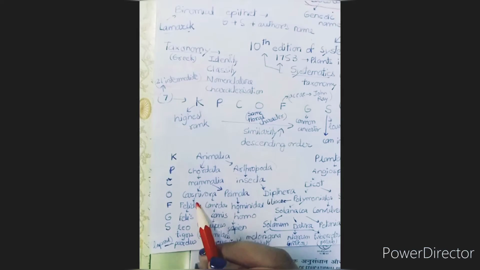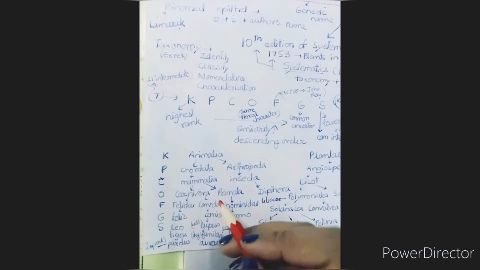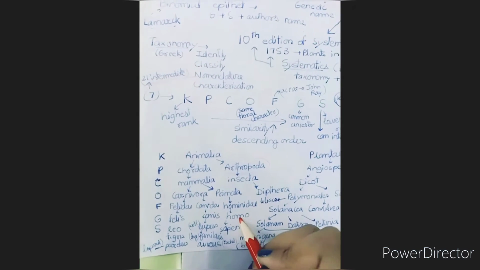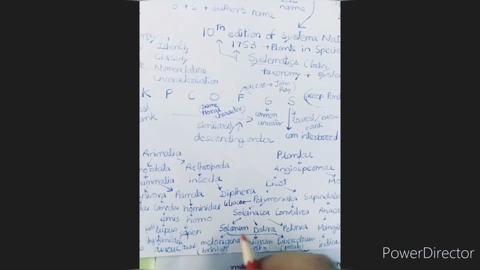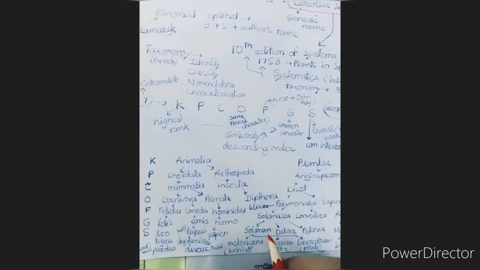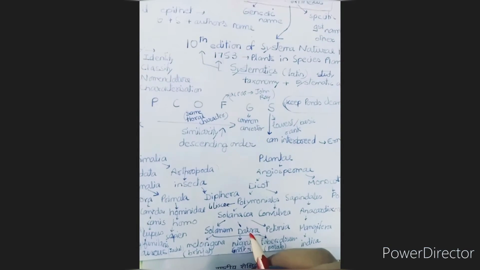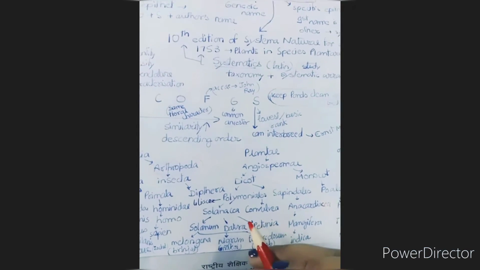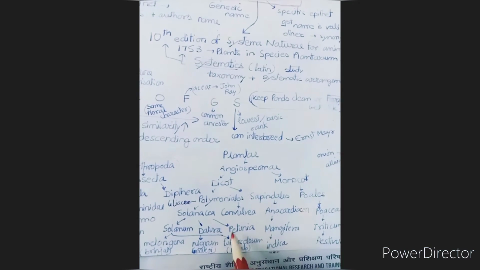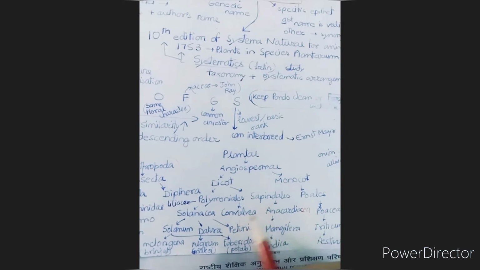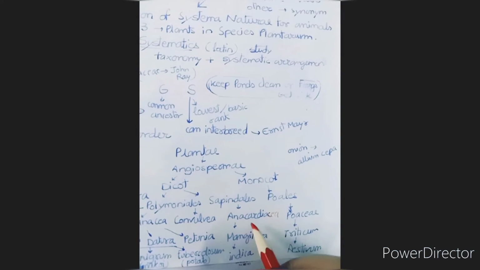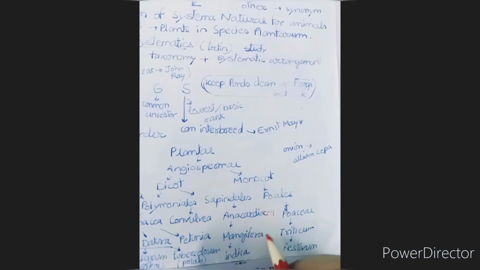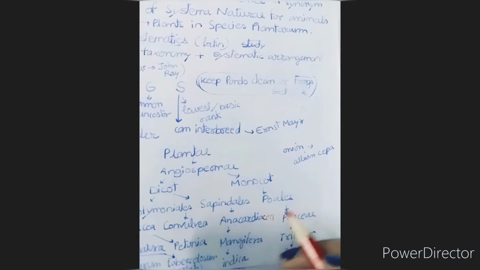Now genus. For Felidae the genus is Felis. Canidae it's Canis. Hominidae it is Homo. And for Solanaceae there are three genera: Solanum, Datura, and Petunia, right? For Convolvulaceae, nothing further is mentioned in the NCERT. Next, for Anacardiaceae the genus is Mangifera, and for Poaceae the genus is Triticum.